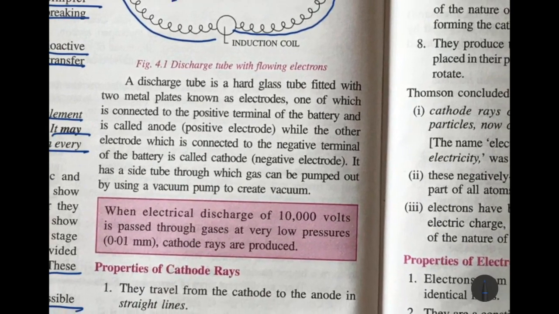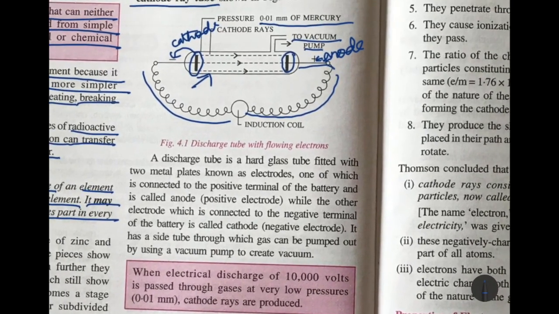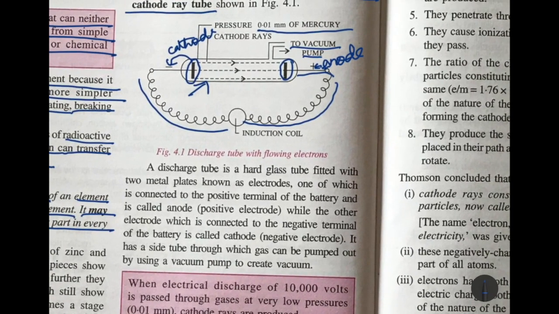So I have explained a discharge tube, a hard glass tube which is fitted with two metal plates, cathode and anode. Collectively, they are known as electrodes. The one connected to the positive terminal is the anode, and the one connected to the negative terminal is the cathode.